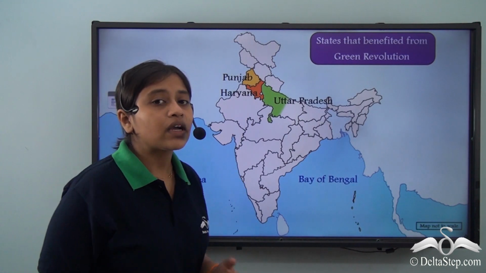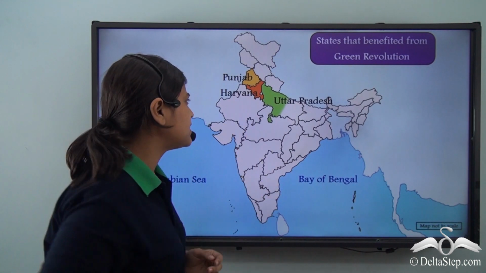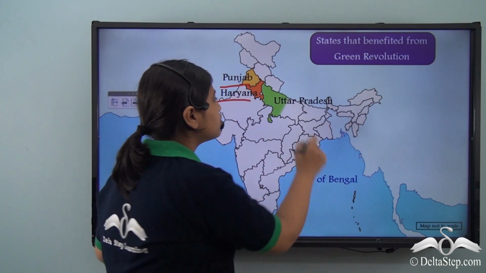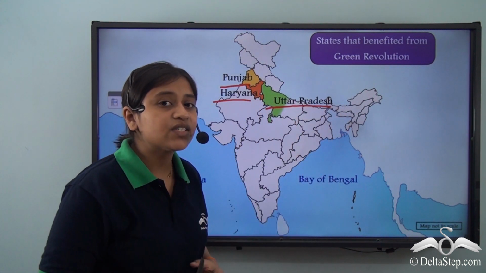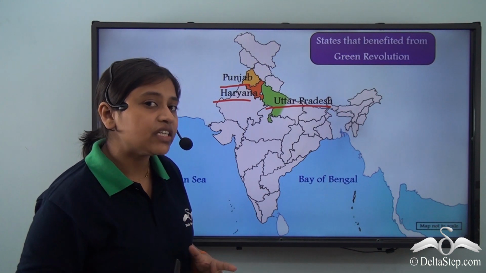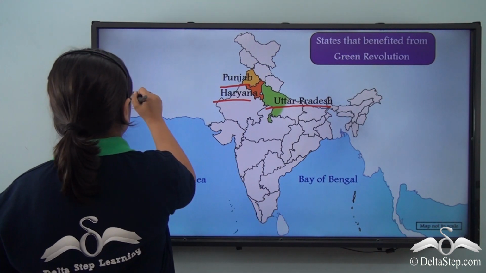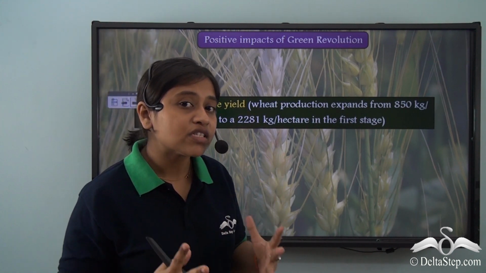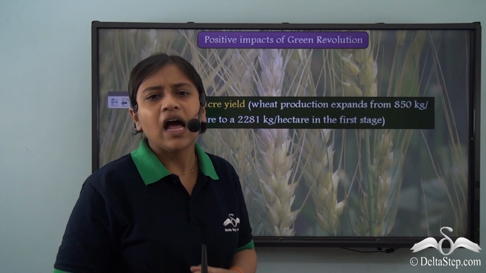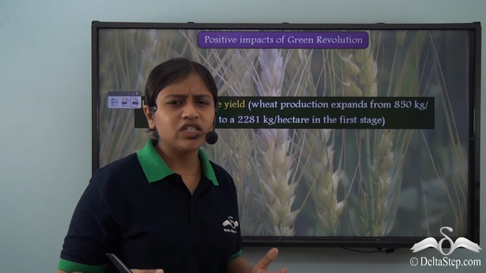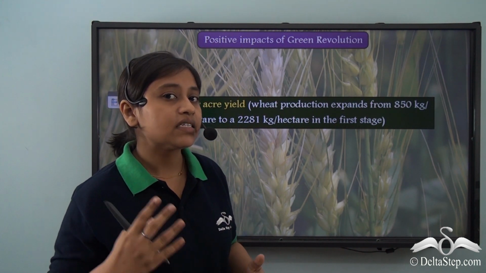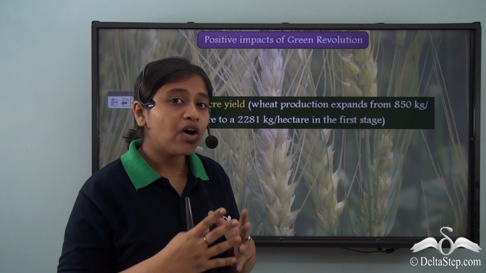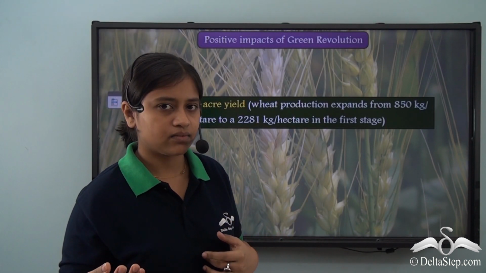When we take a look at the map of India, we see that states like Punjab, Haryana, and the western part of Uttar Pradesh are places where the Green Revolution was initially introduced. So now we can list down the positive impacts of the Green Revolution. With the use of new technologies and high-yielding variety seeds, the production of crops per acre yield increased, right?